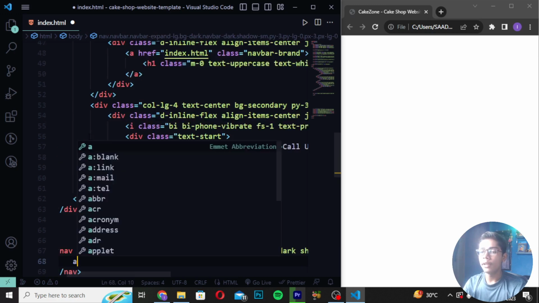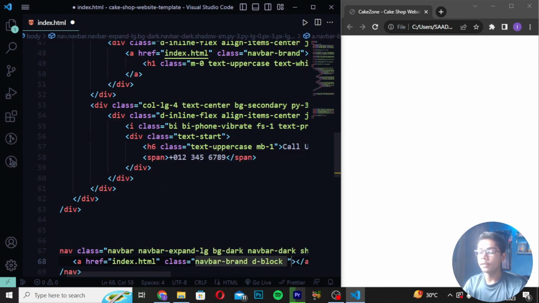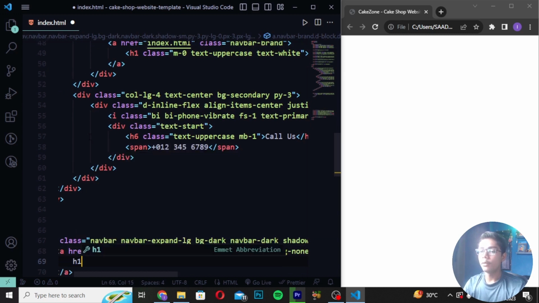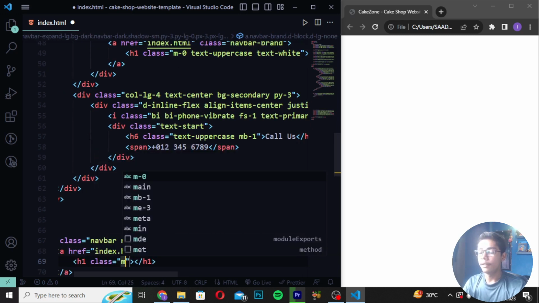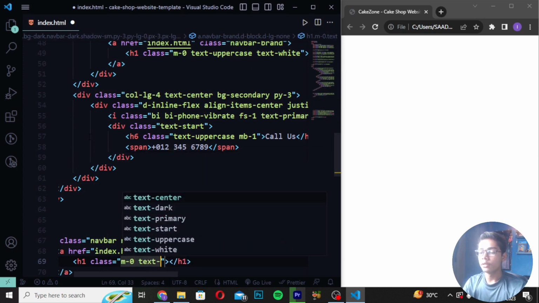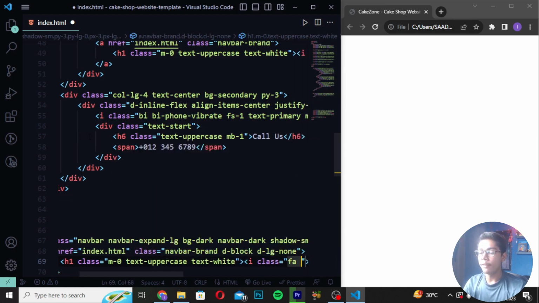Then I will write an a tag, and here I will write my main file name. Then create class navbar-brand, and I will write d-block like this and d-lg-none. Then when you've written this, create an h1 with class m0, and then create text-uppercase. So here I will write text-uppercase and text-white. Then I will write an i tag with class fa.